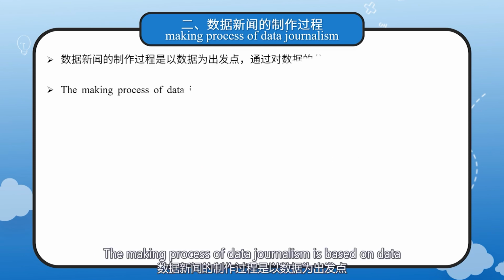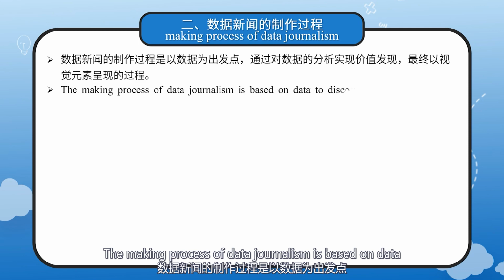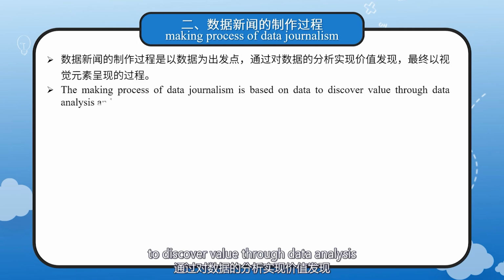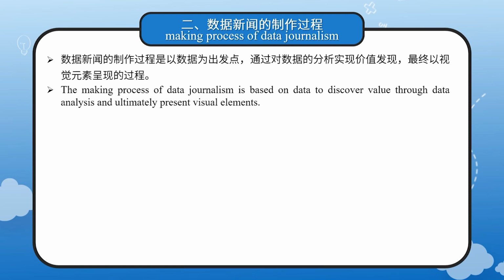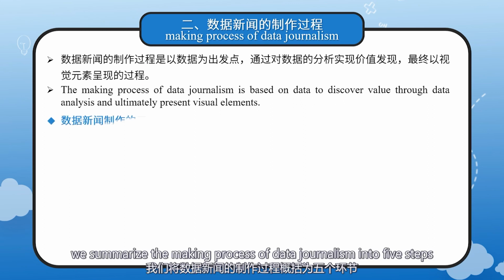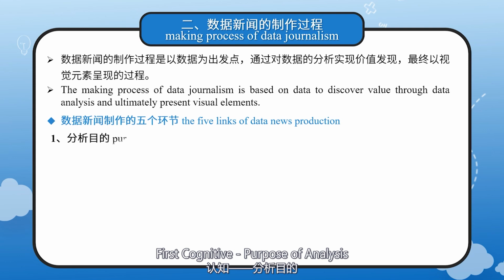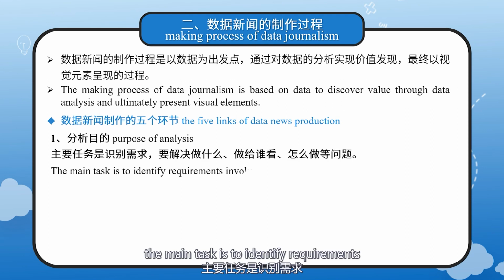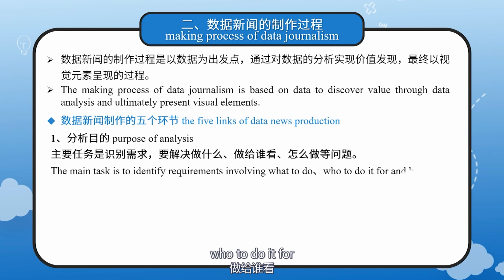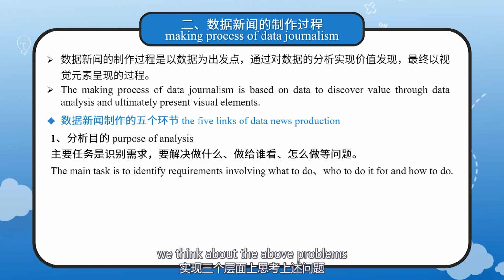The making process of data journalism is based on data to discover value through data analysis and ultimately implement visual elements. For ease of operation, we summarize the making process of data journalism into 5 steps. First, cognitive, purpose of analysis. In this part, the main task is to identify requirements involving what to do, who to do it for, and how to do it. Based on the purpose, audience, and function, we think about the above problems.